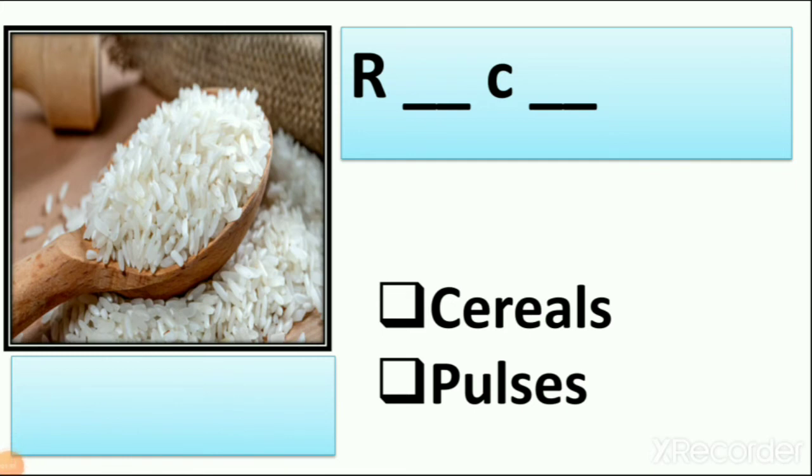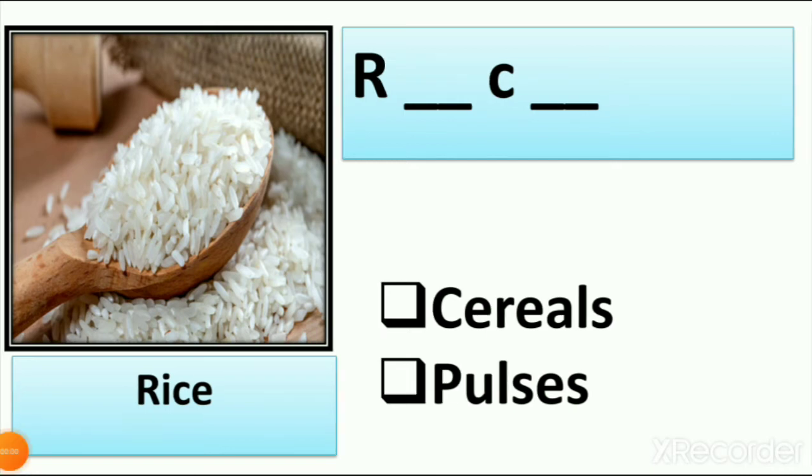We eat it with dishes. Okay. So what is this? It is rice. Now what is the spelling of rice? R I C E. The spelling of rice is R I C E. Now we have to write missing letters, right? So which letters are missing? Yes, R we have, then I, C and E. So the spelling of rice is R I C E.